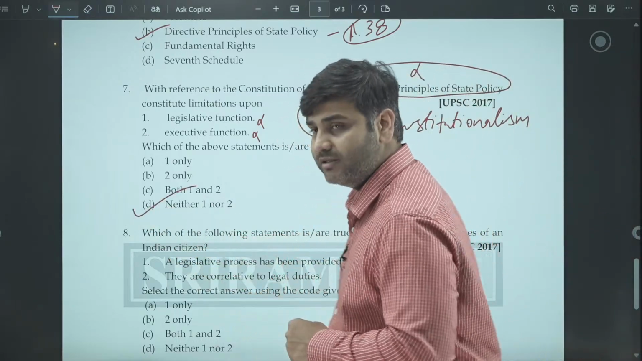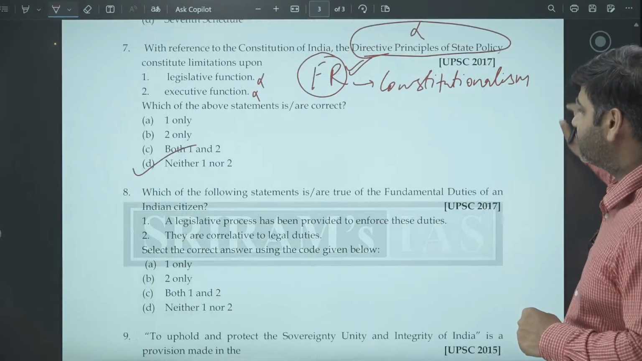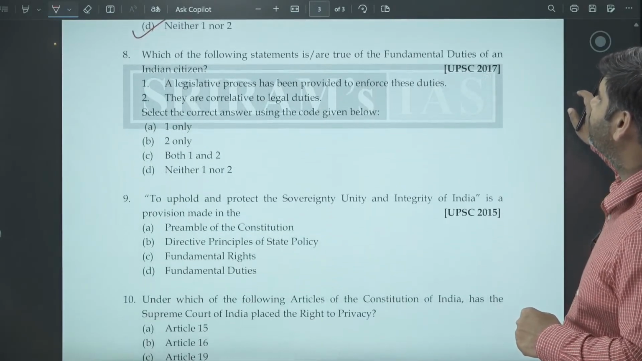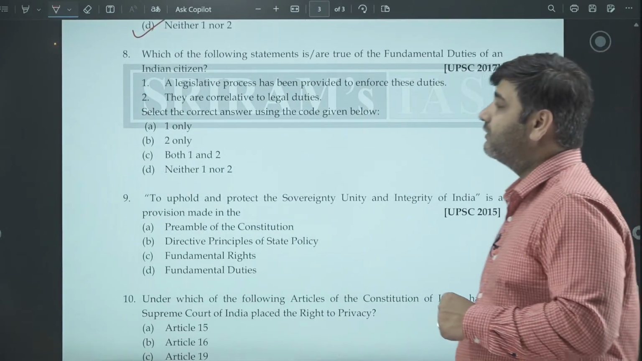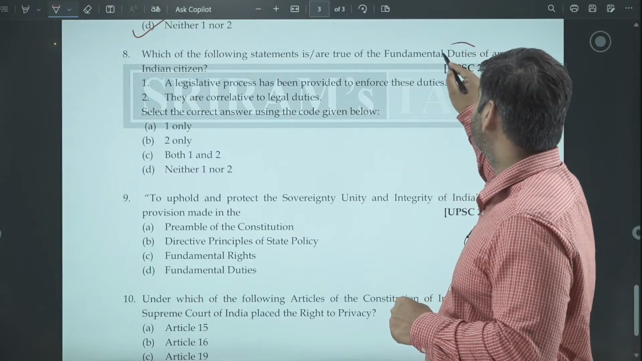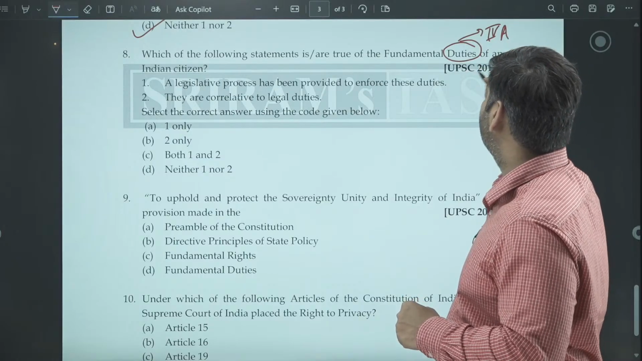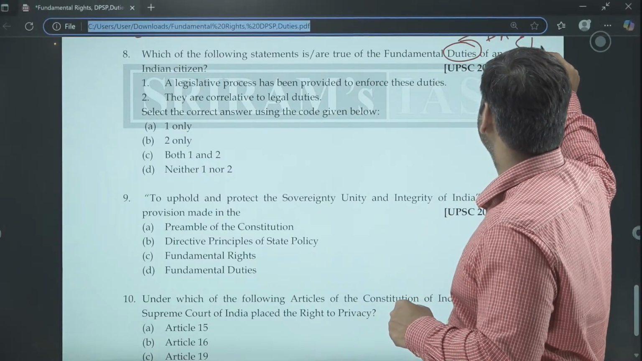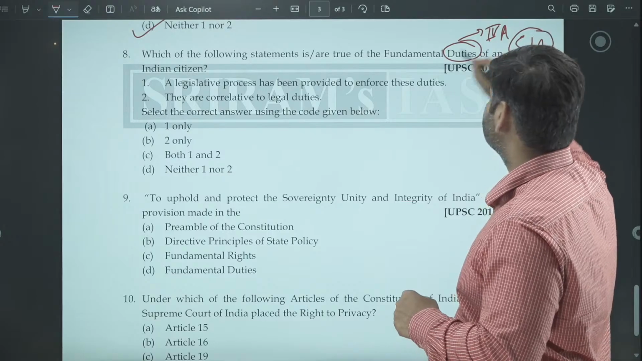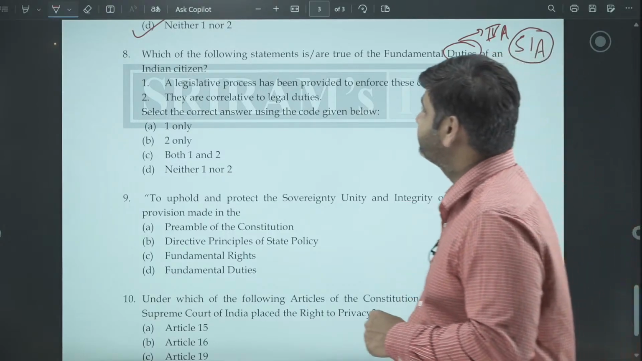Which of the following statements are true of the fundamental duties of the Indian citizen? Now they are asking about duties. Part 4A, Article 51A. That's where the duties are mentioned.